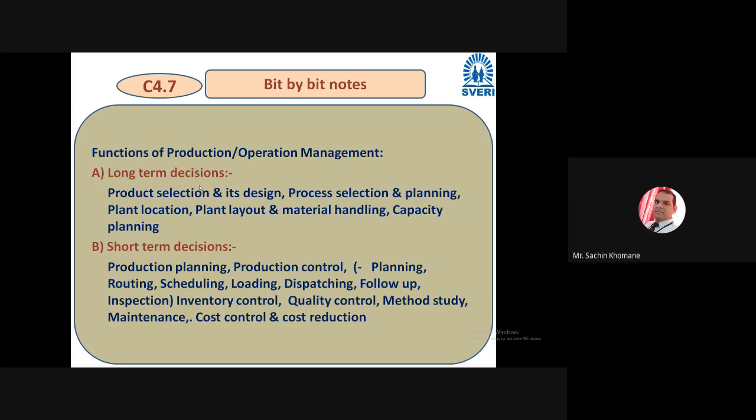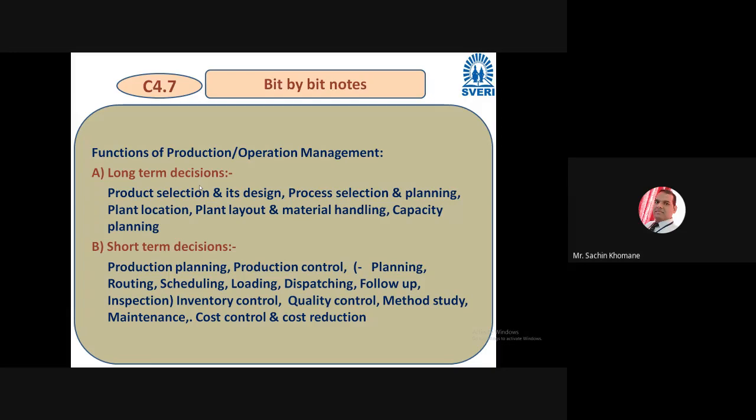You need to follow up with your customer, and inspection and follow up in the organization, whether a product is produced or not. Then you need to inspect, which means you have to check the quality of your product. You also have to control the inventory. We saw the importance of inventory in a previous chapter, so inventory control is very essential. As a production manager you have to look into that also.